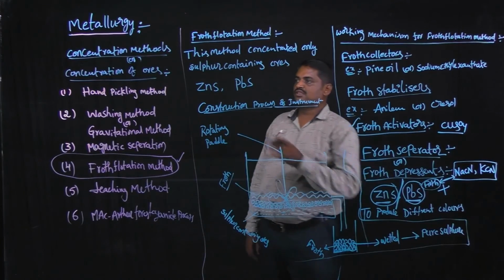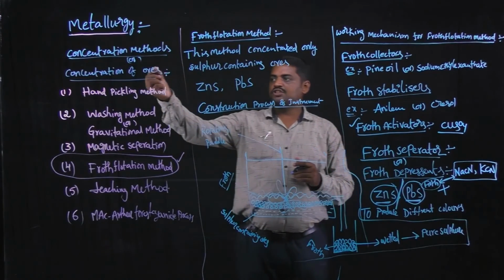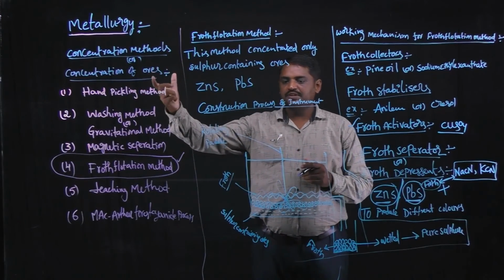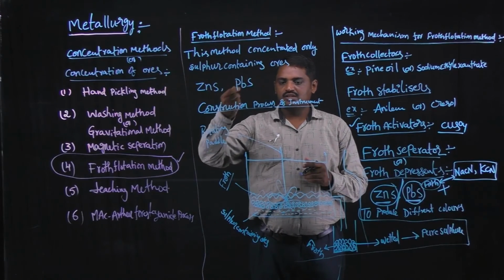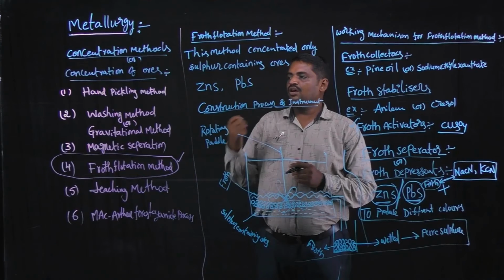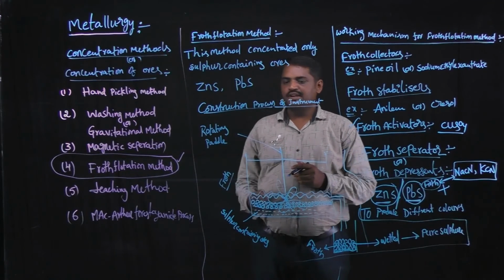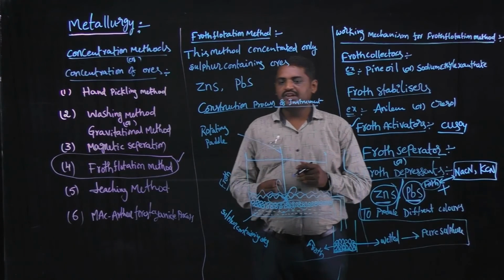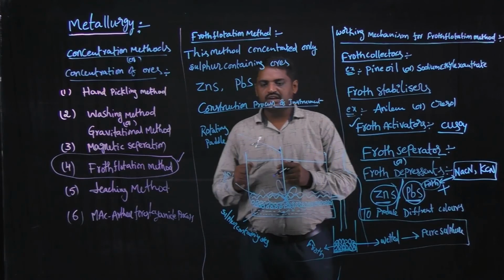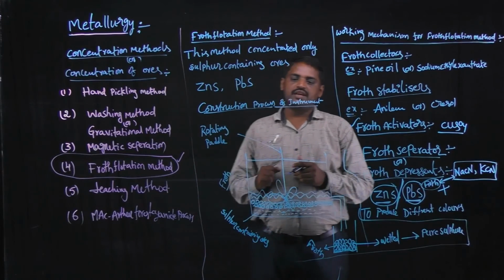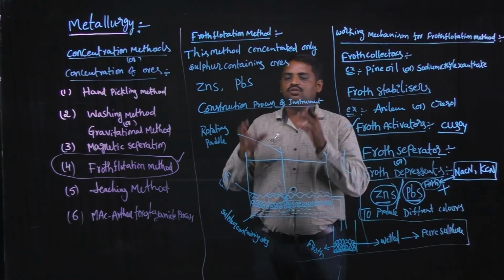Okay, students. Today I am going to discuss the introduction to concentration methods. Concentration method means the removal of impurities from ores. That process is known as concentration methods. Some of the concentration methods are the hand picking method, washing method or gravitational method, magnetic separation method, leaching method, and MacArthur-Forrest cyanide process. First I am going to discuss the froth flotation method.